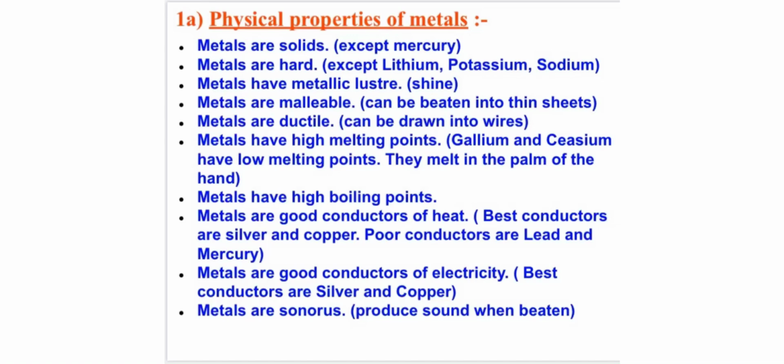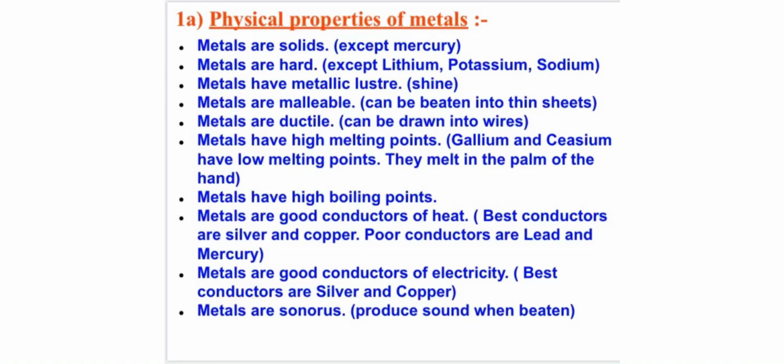Metals are solid, but there is an exception, mercury. Mercury is the only metal which is in a liquid state. Next, metals are hard, but sodium, potassium and lithium are the metals which are soft. You can cut them into pieces with the help of a knife. Metals have metallic luster, meaning they have a shining surface. Gold, copper, silver, all of them have a shining surface.